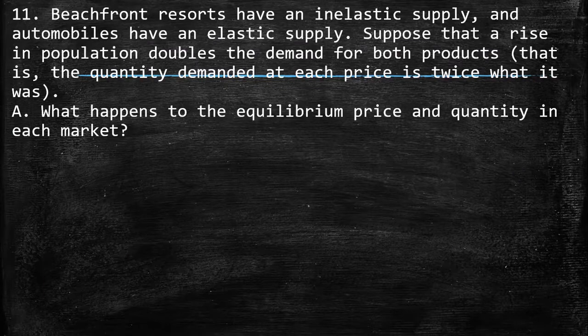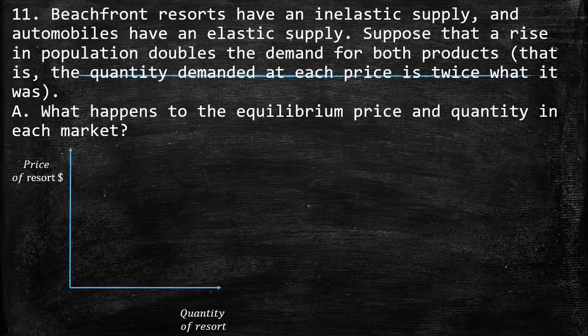Okay, the 11th point. Beachfront resorts have an inelastic supply, and automobiles have an elastic supply. Suppose that a rise in population doubles the demand for both products. That is, the quantity demanded at each price is twice what it was. A. What happens to the equilibrium price and quantity in each market?